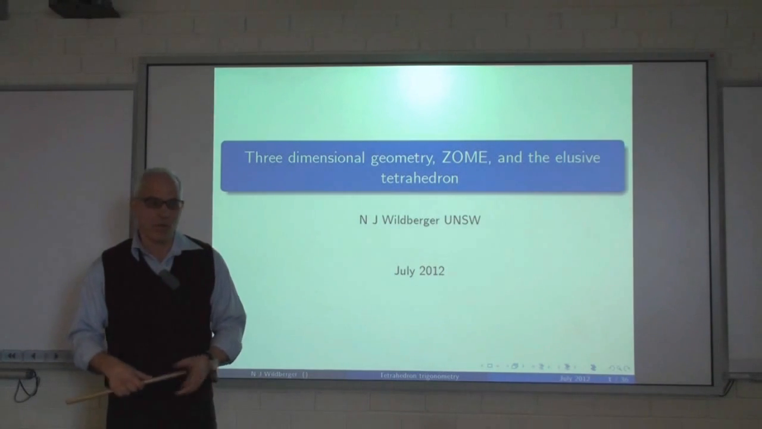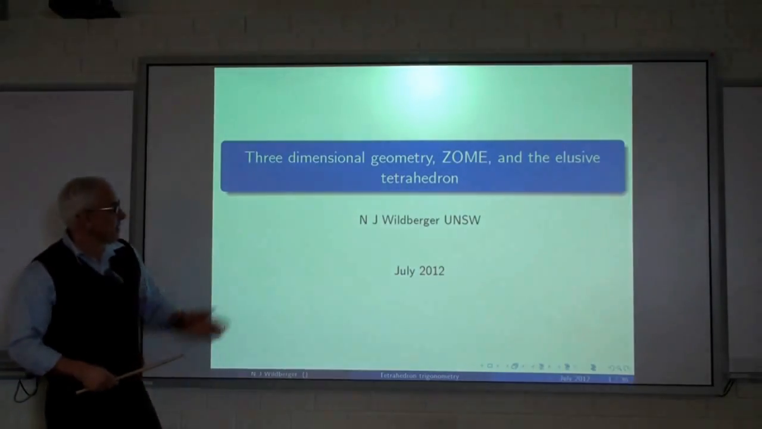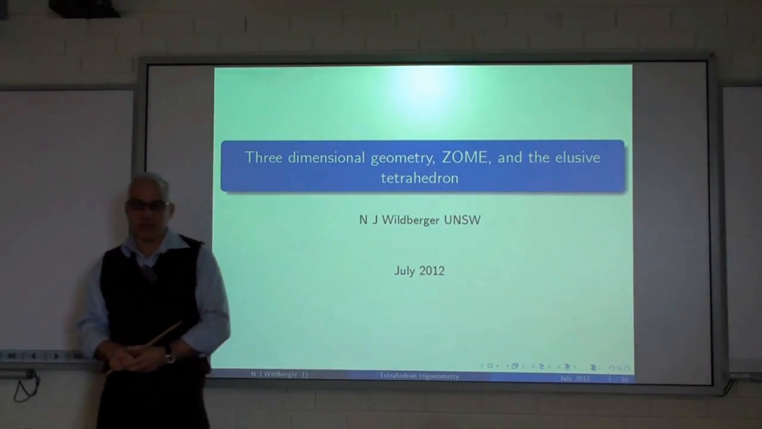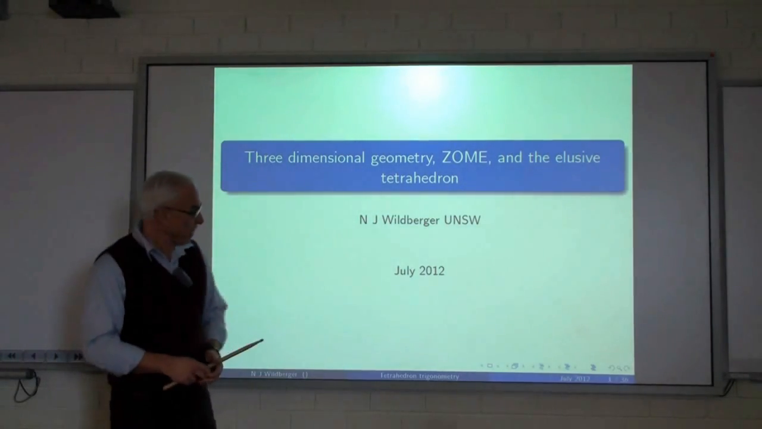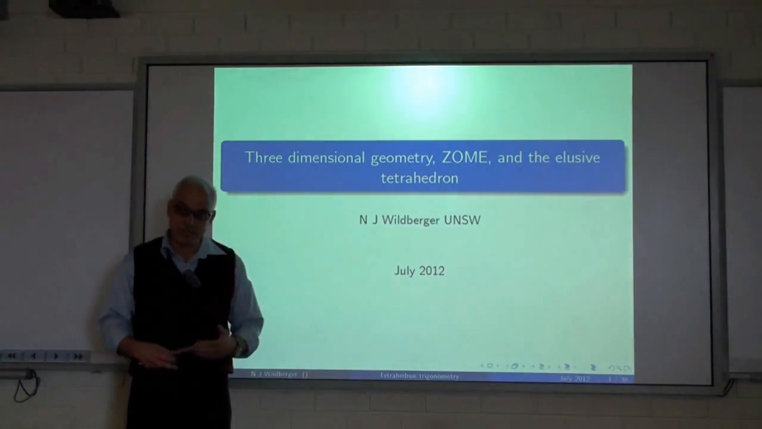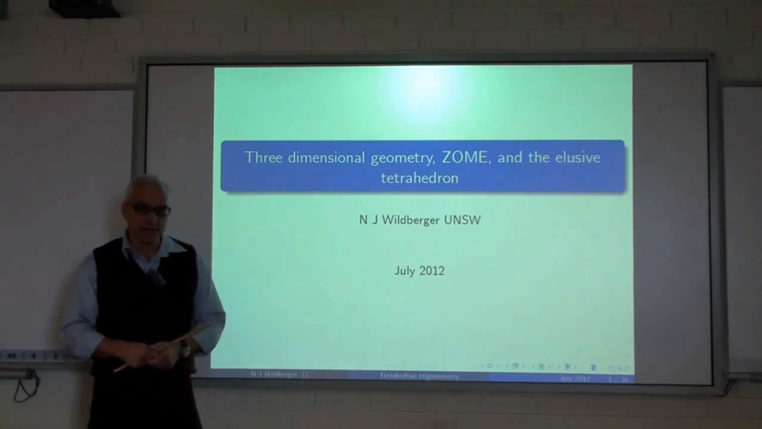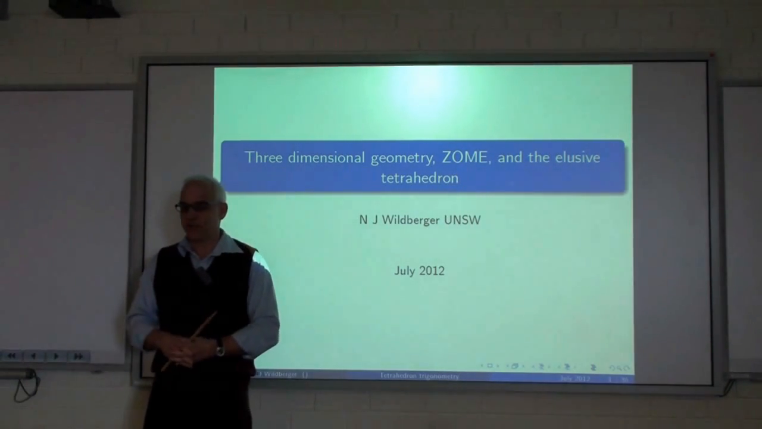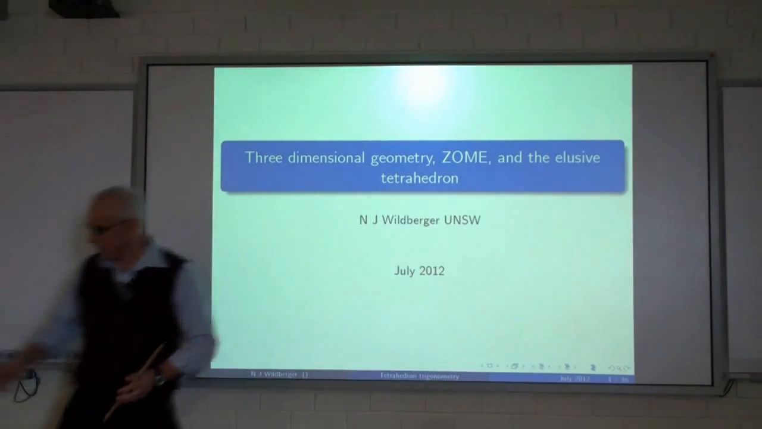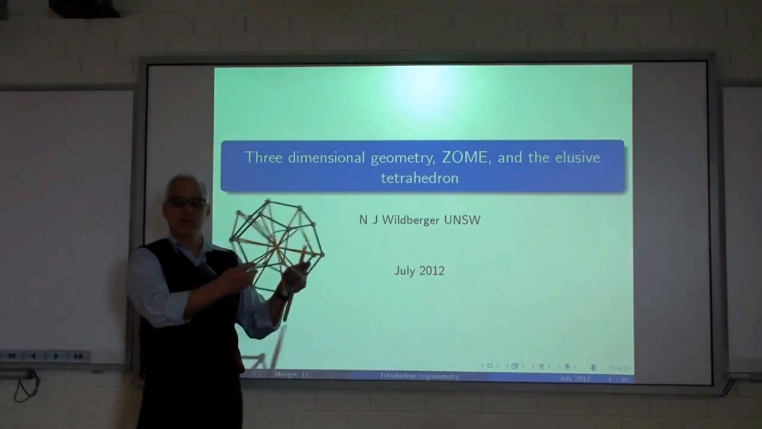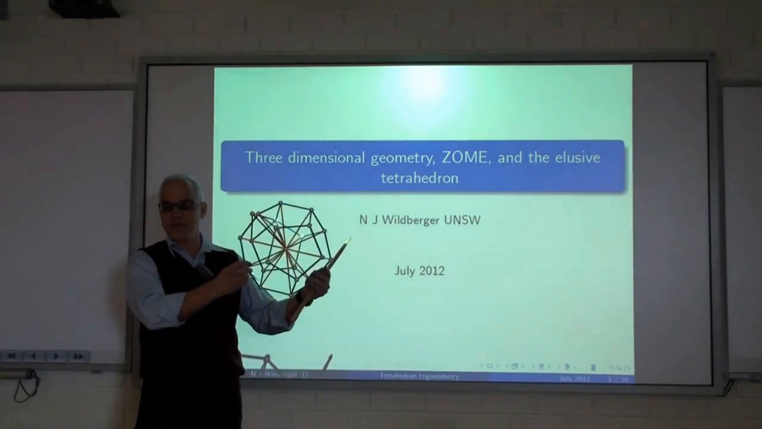So welcome everyone, I'm Norman Wildberger, and I'm going to talk today about three-dimensional geometry, Zohm, and the elusive tetrahedron. So we're going to have a look at three-dimensional geometry from a somewhat new way, with the aim of trying to understand the metrical geometry of a tetrahedron. And we're going to use this lovely construction system, Zohm, to illustrate quite a few things.